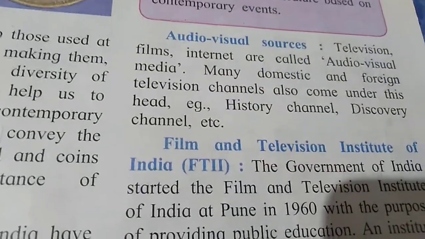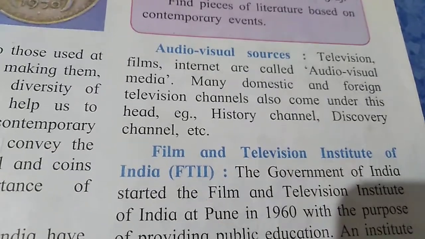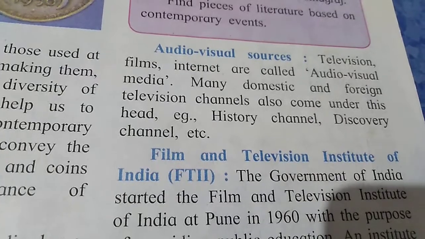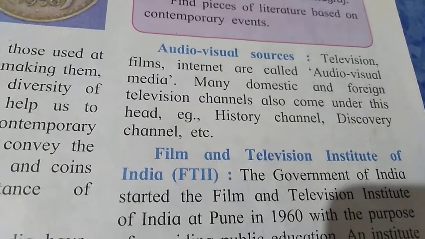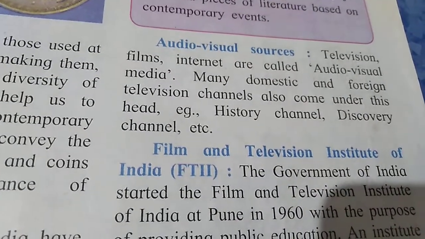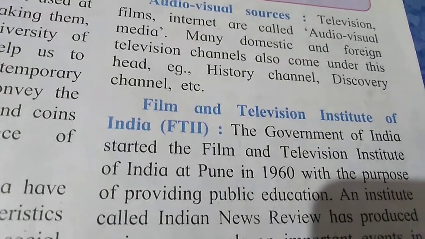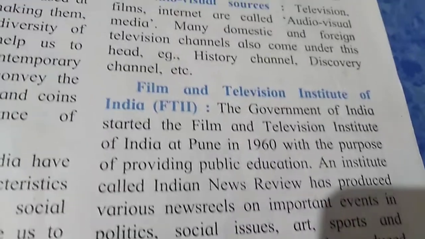Then audio visual sources. Audio means what you can hear, visual what you can see. Television, films, internet are called audio visual media. Many domestic and foreign television channels also came under this head. For example, History Channel, Discovery Channel. So you get information from all this.